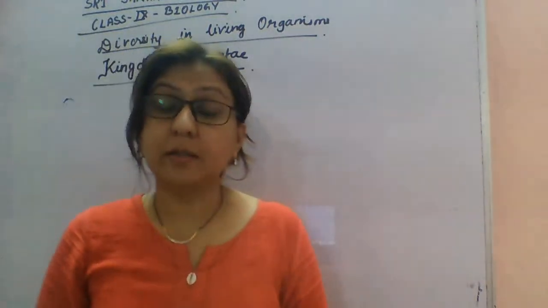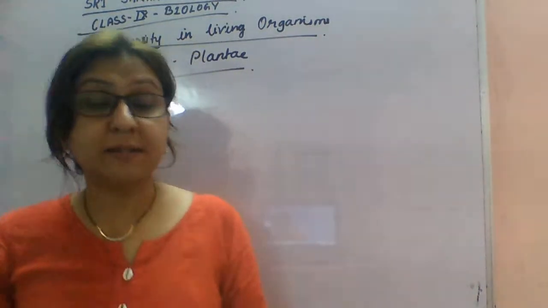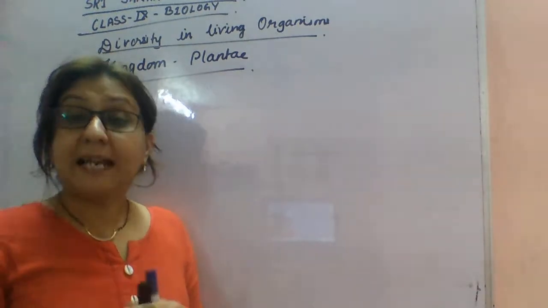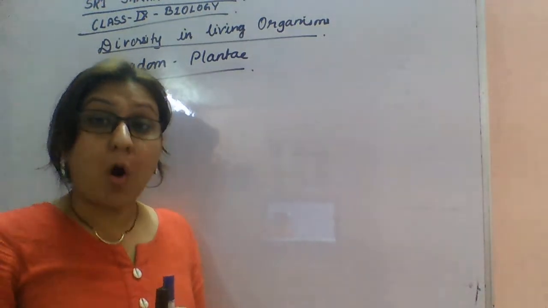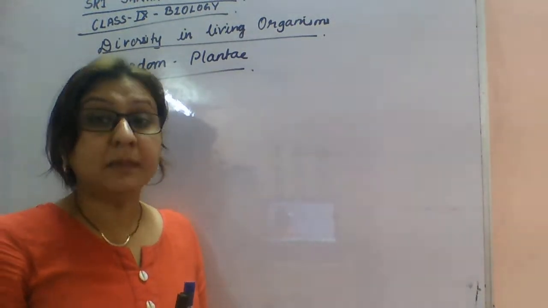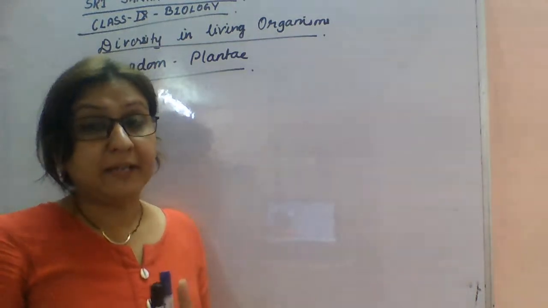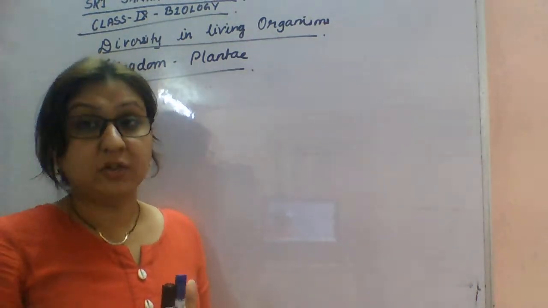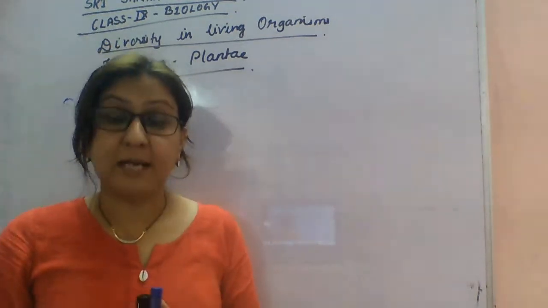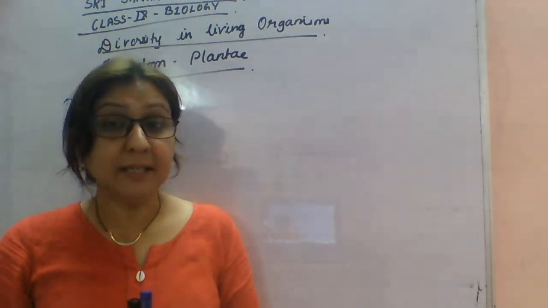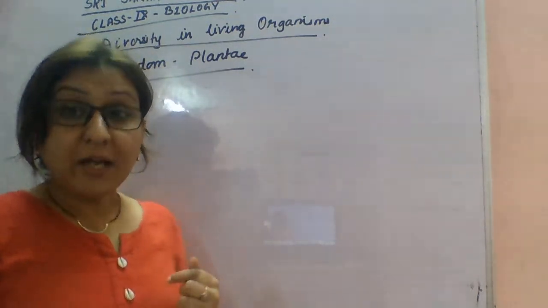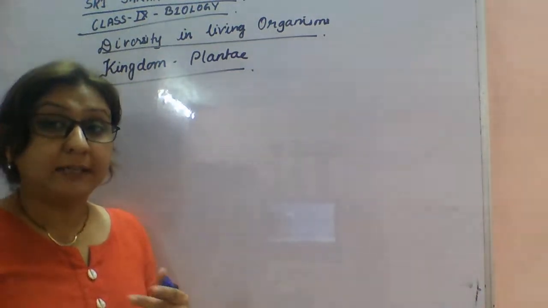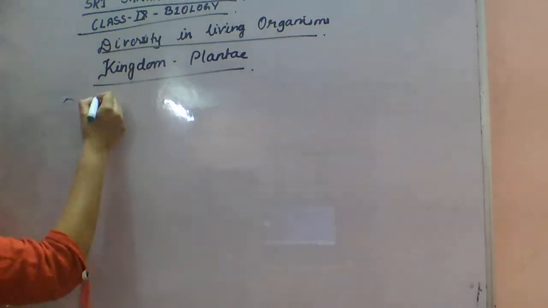Good morning, students. So we are going through the chapter Diversity in Living Organisms. In the last class, I explained to you about Robert Whittaker's five kingdom classification. Robert Whittaker gave the five kingdom classification as Monera, Protista, Fungi, Plantae and Animalia. Today we will discuss the details about the kingdom Plantae. So today's topic is kingdom Plantae.